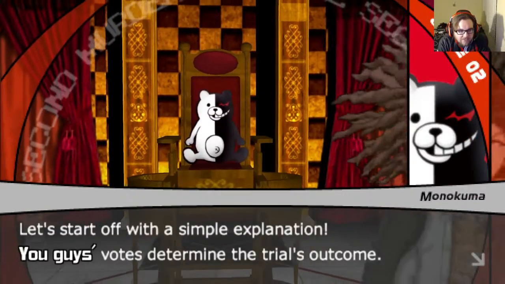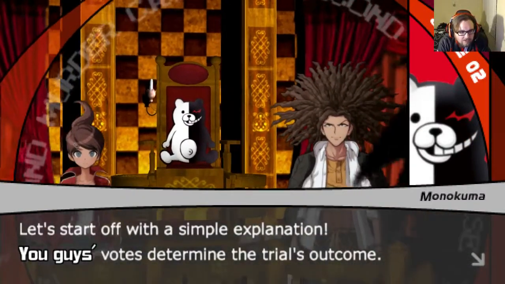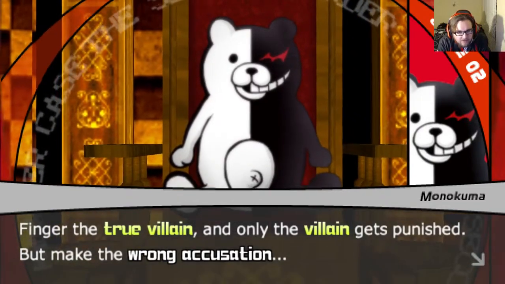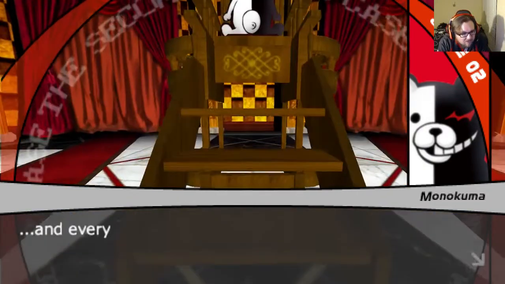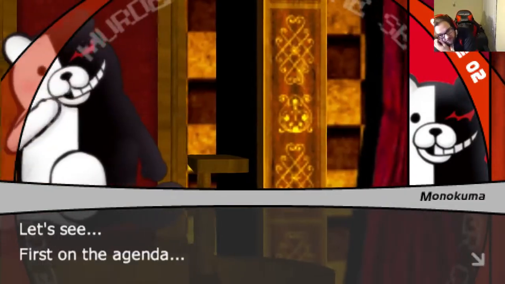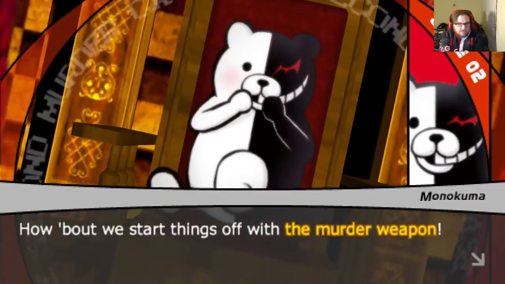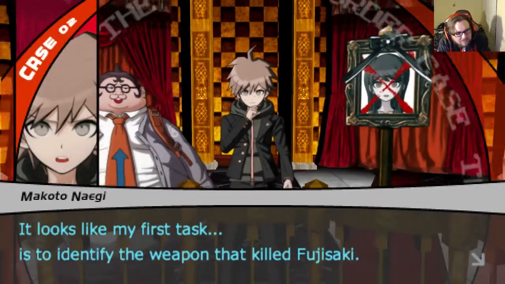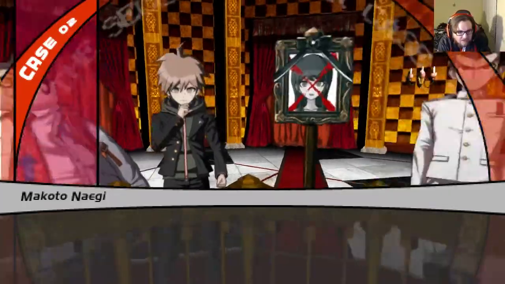Let's start off with a simple explanation. You guys vote to determine the trial's outcome. Finger the true villain and only the villain gets punished, but make the wrong accusation and everyone else gets punished, leaving your deceiver to graduate free and clear. Let's see, first on the agenda, how about we start things off with the murder weapon. Looks like my first task is to identify the weapon that killed Fujisaki.